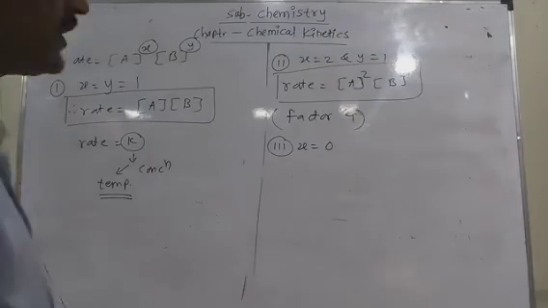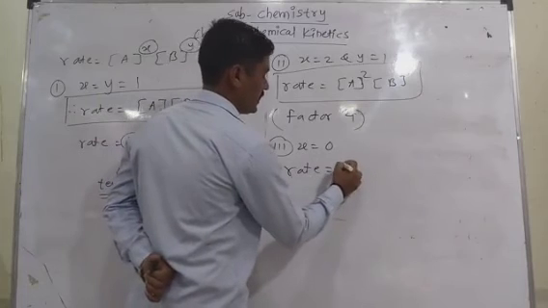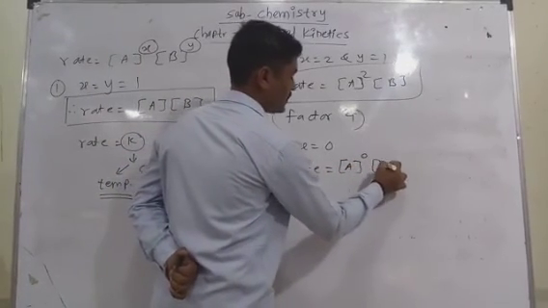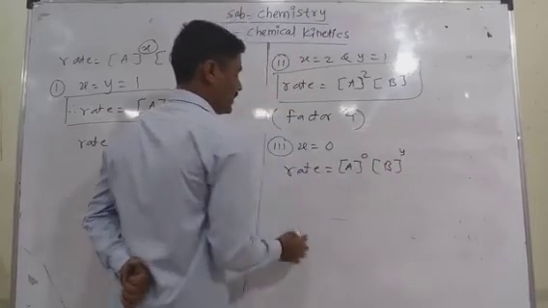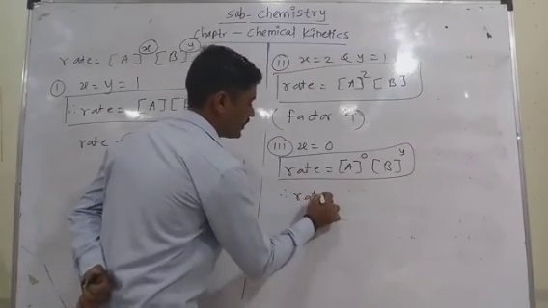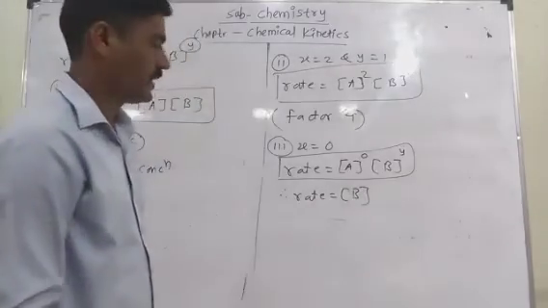The rate is independent of the concentration of A. It means the rate depends only on the concentration of B, so the rate is equal to k times only the concentration of B.